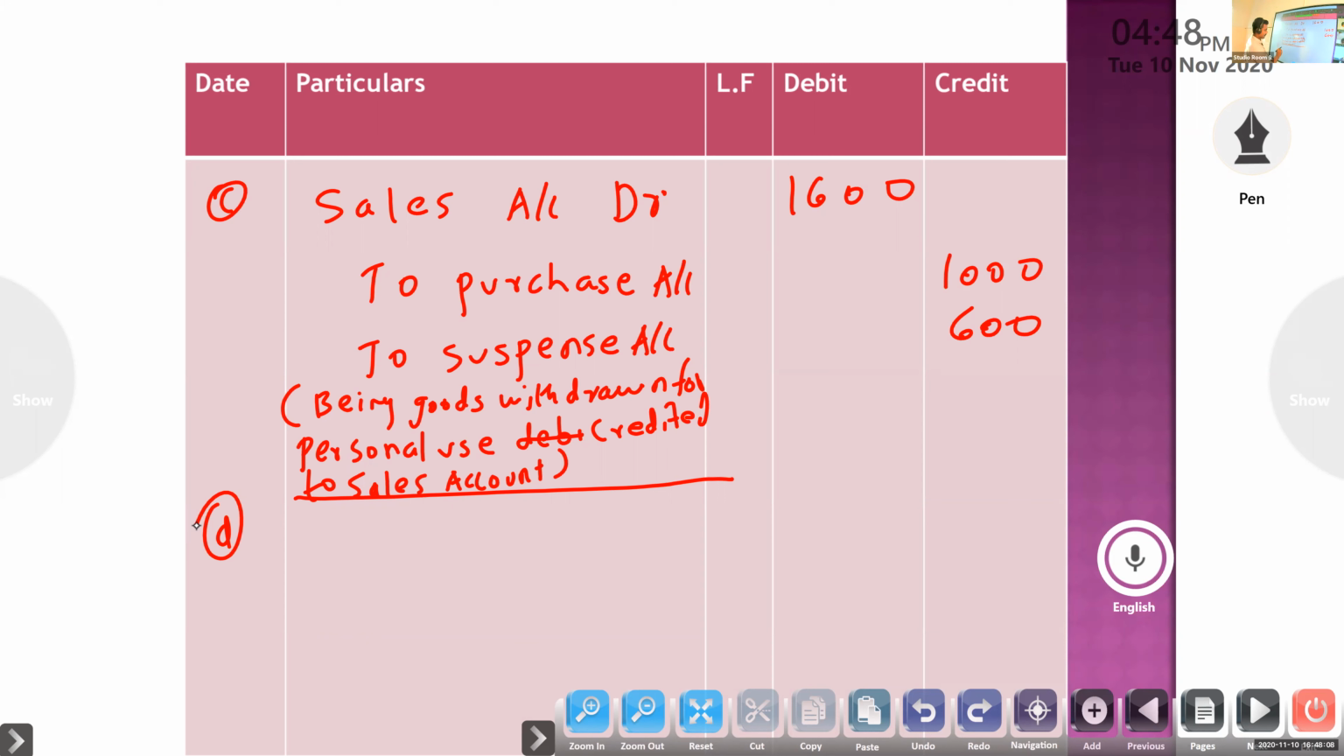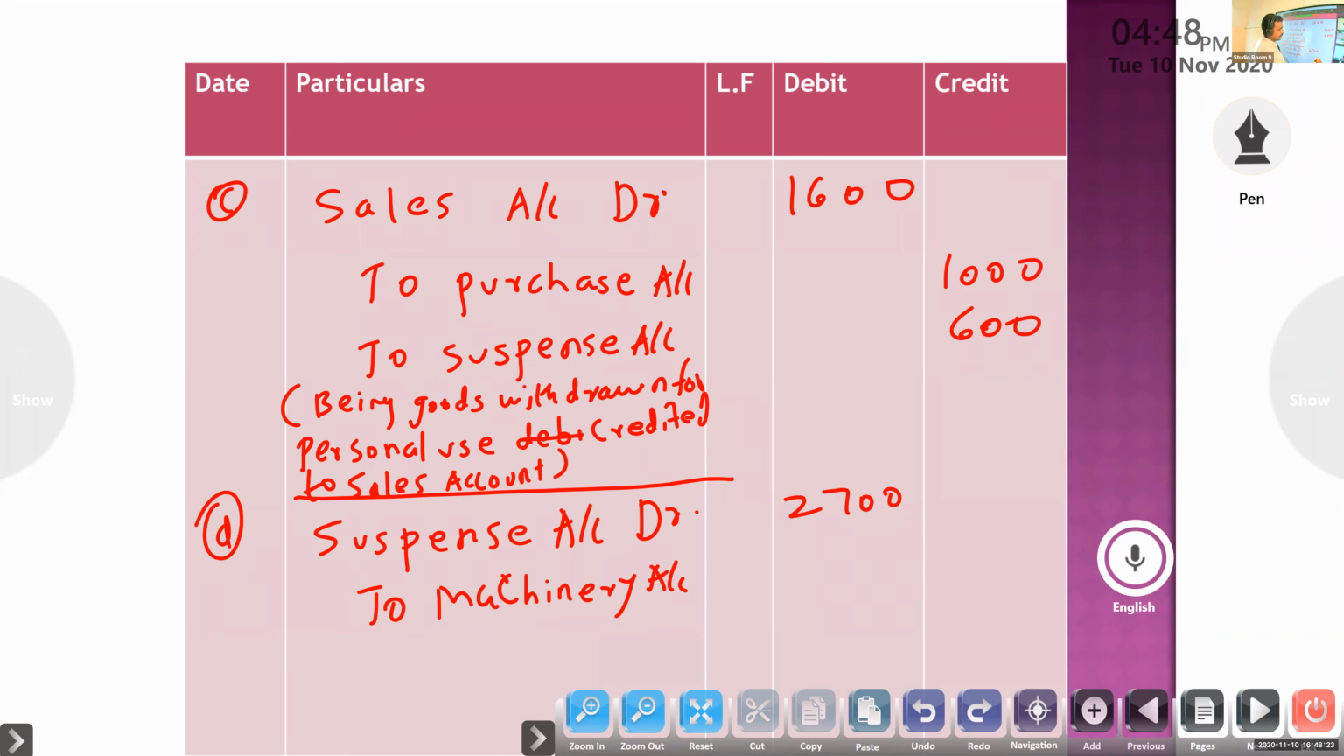So, suspense account debit to machinery account. Yes, suspense account debit to machinery account, because the machinery account is undercast. Machinery account 2,700. Being undercasting of machinery. Okay, posted to machinery, that rupees 300 only.